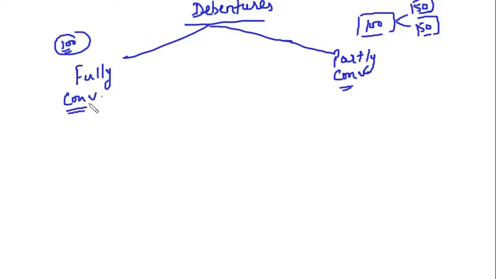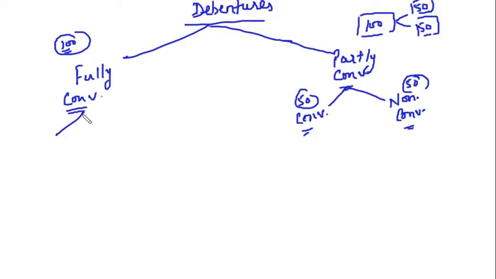Then we discussed, so this partly convertible has two parts, that is convertible and non-convertible, right? 50 rupees convertible, 50 rupees non-convertible, right? Then I told you that these debentures can be converted into either shares or new debentures.